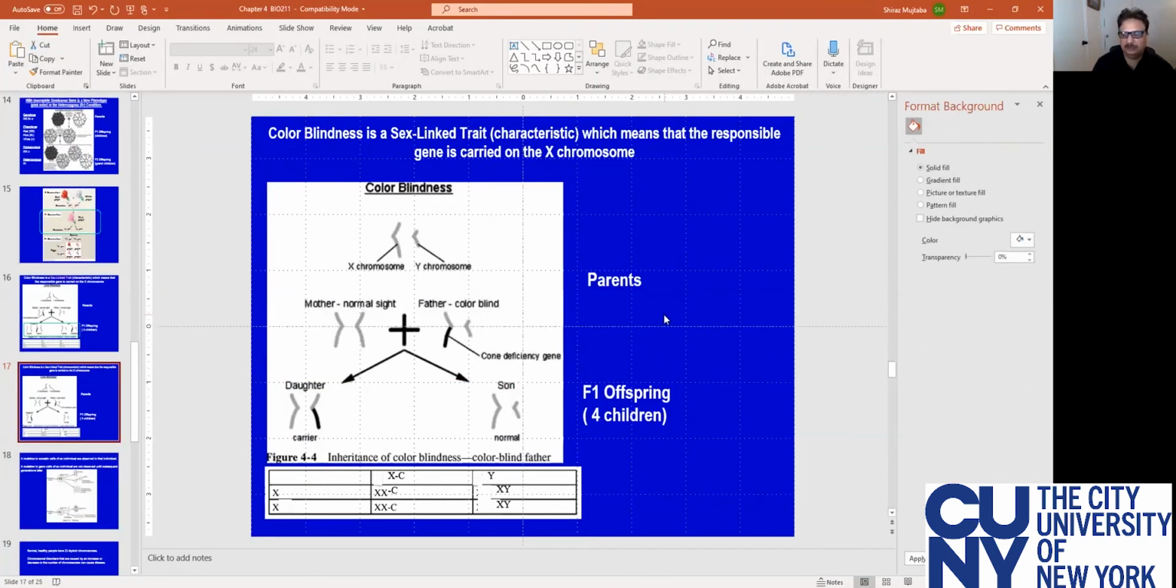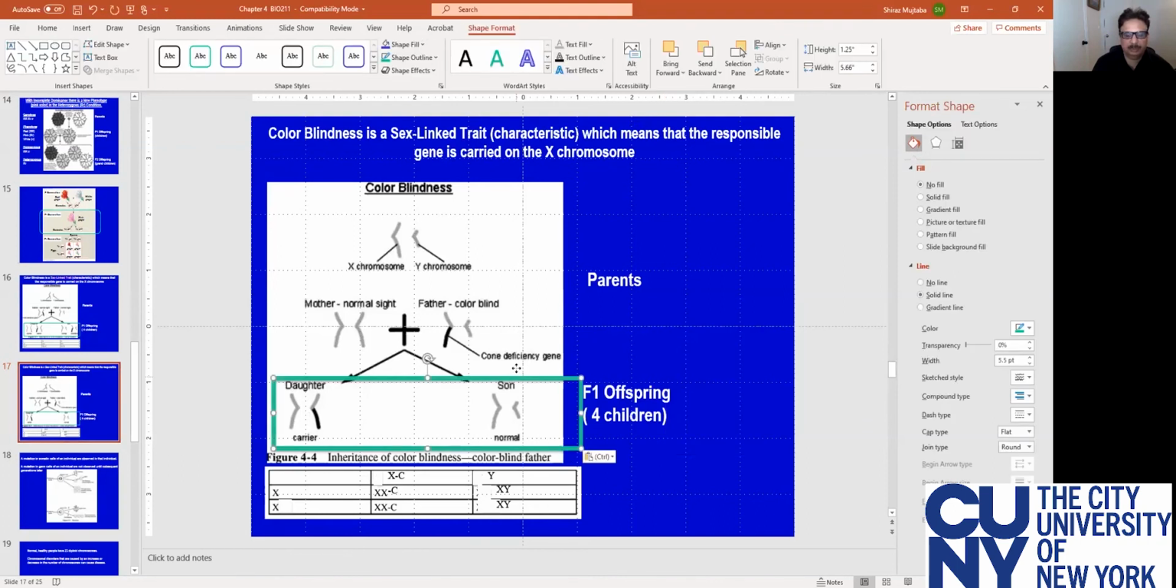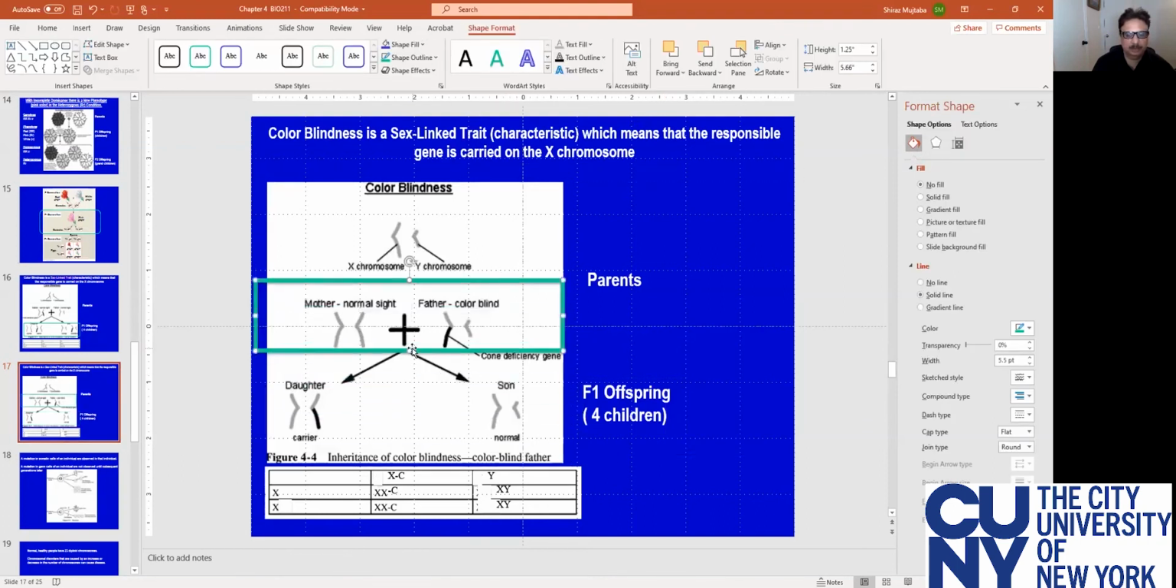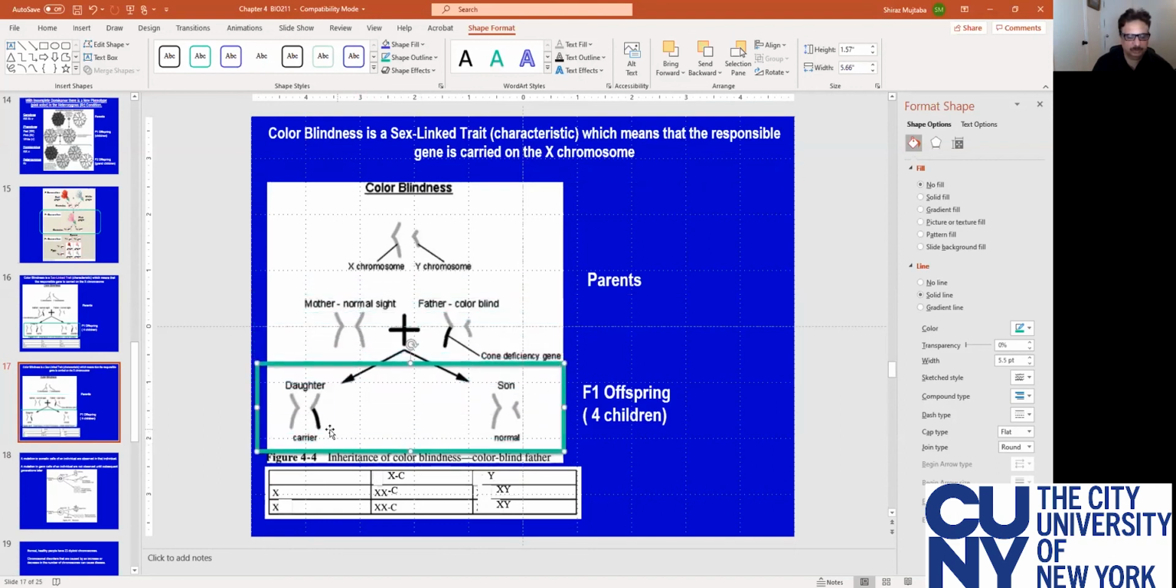Let's look at this phenomenon here: a father who is colorblind gets married to a normal mom. The daughter is normal despite being a carrier, and the son is totally normal. So there are various permutations and combinations.